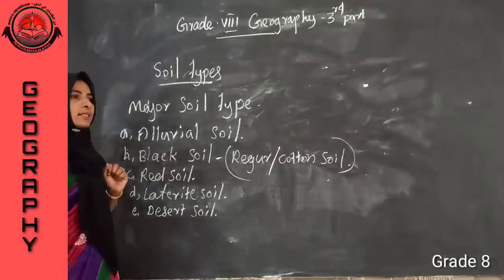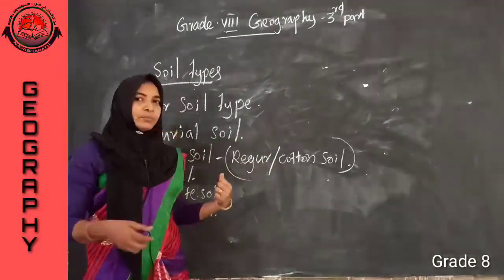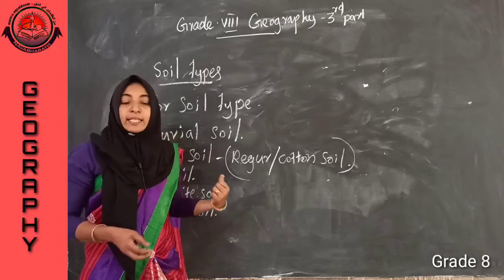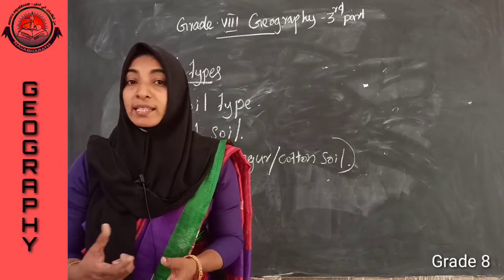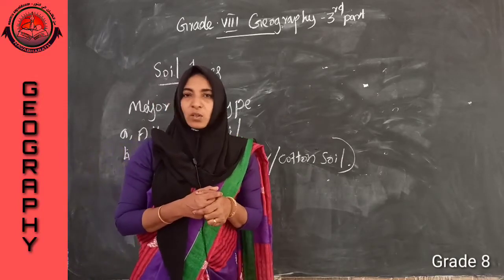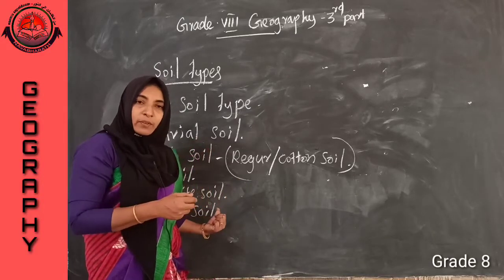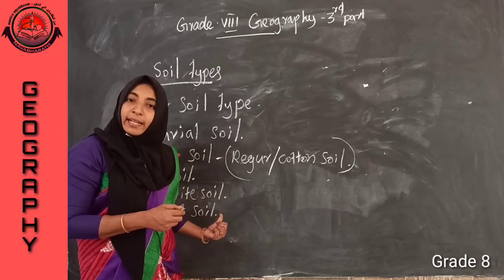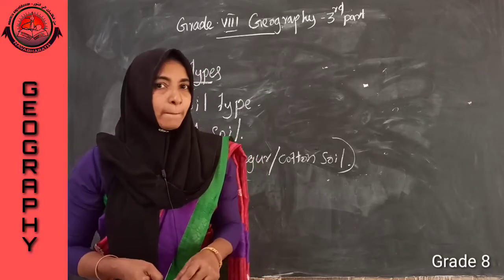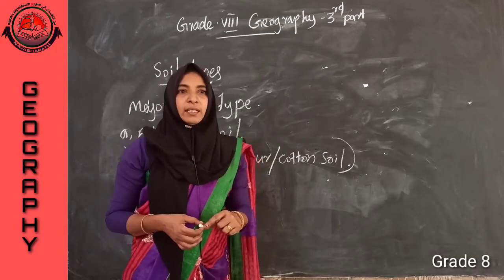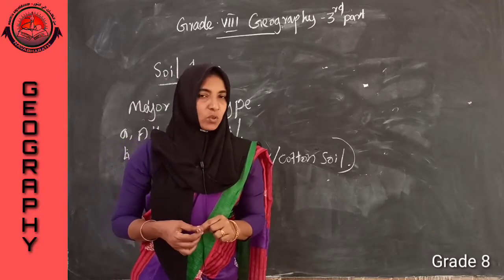Listen, desert soil. What is the peculiarity of desert soil? It is porous, saline and sandy soil. Where can we find such a soil? In dry areas, that means Rajasthan and Punjab.